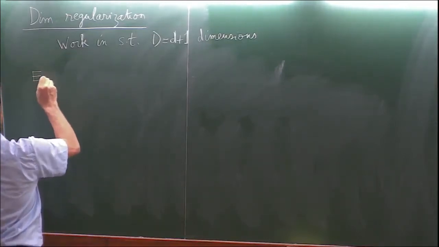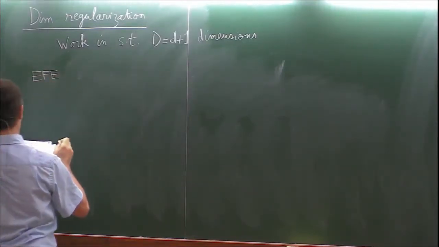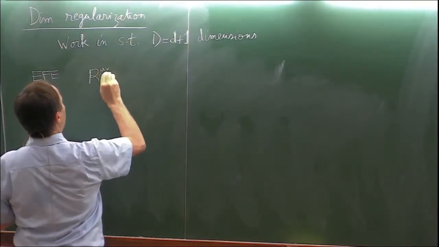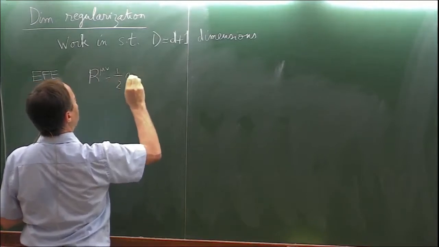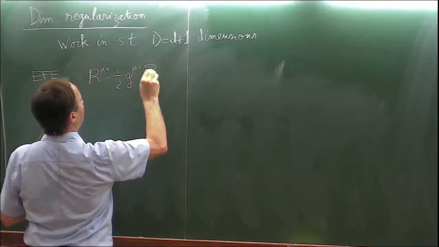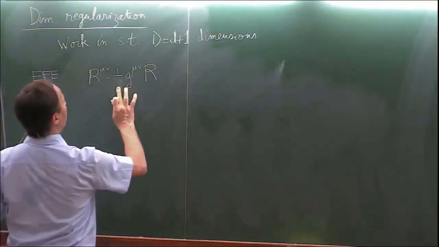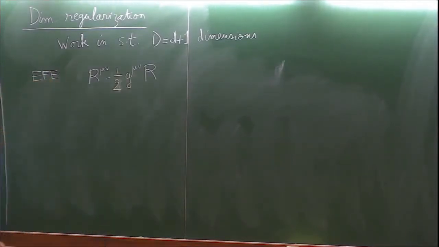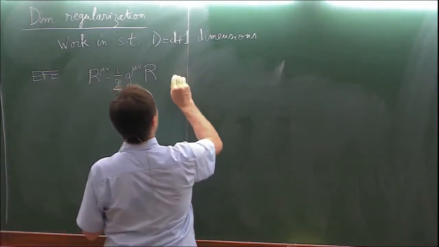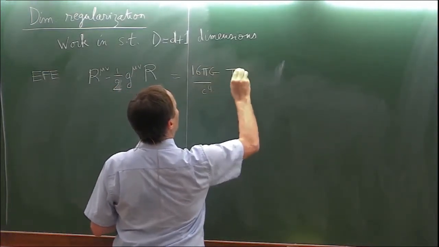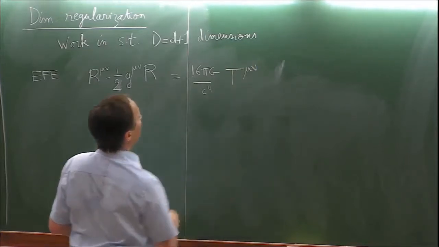So the Einstein field equations in d dimensions will have exactly the same form as in 3 space dimensions, or 4 space-time dimensions, and the factor here will be 1/2 in any dimensions. You may know that. The right-hand side will be 16 pi G over c^4 times the stress-energy tensor of your matter.